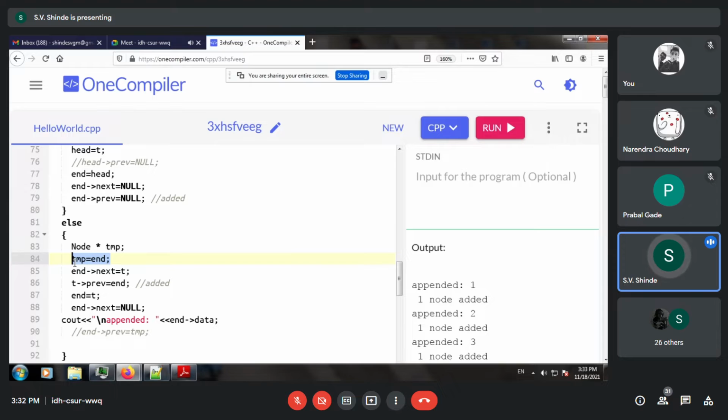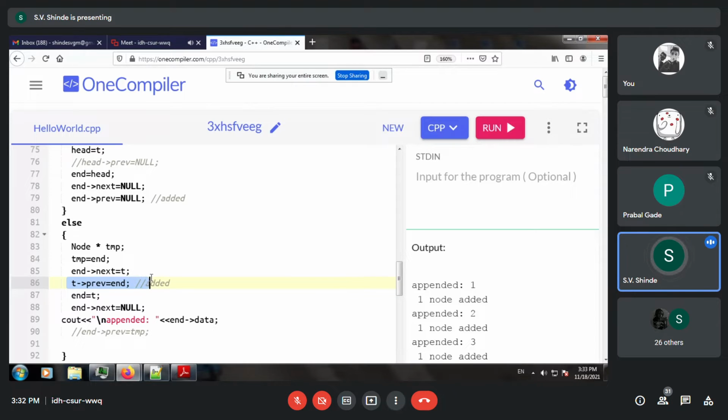So your end is going to change. So how to change it? End arrow next is equal to t. So the previous value of end was head, and head arrow next is now equal to the new node t, and t arrow previous was assigned to the end.